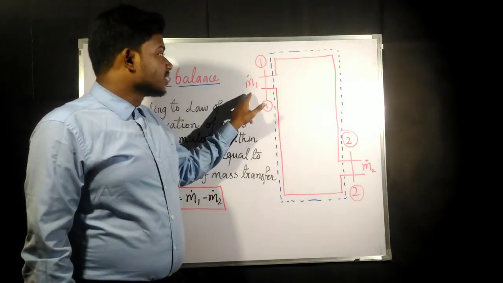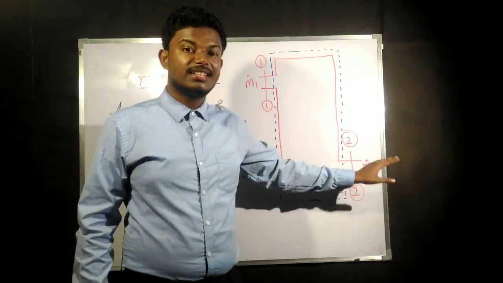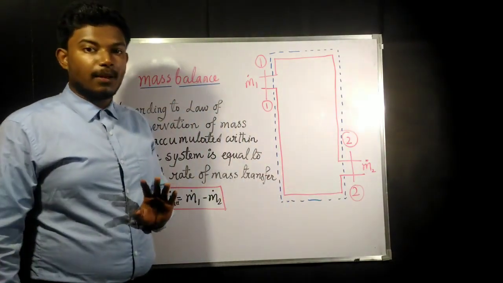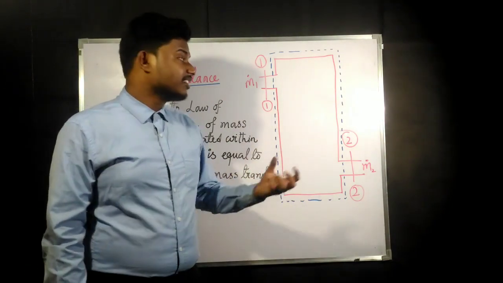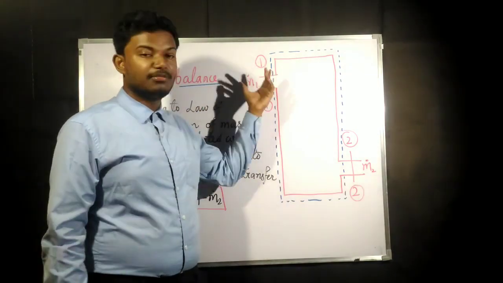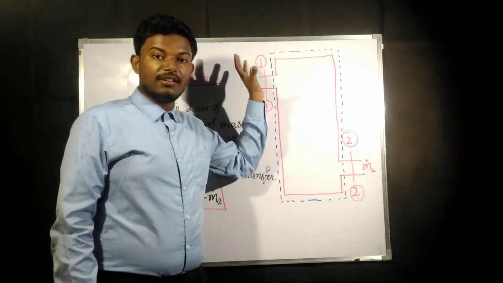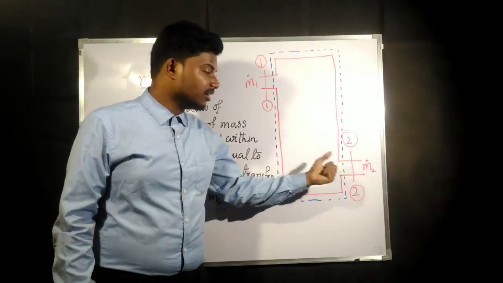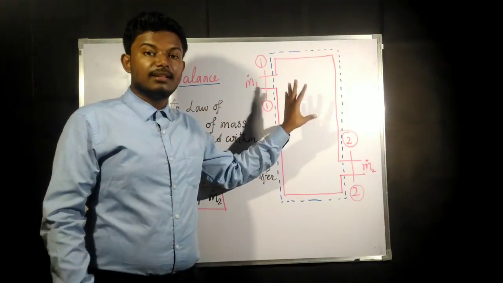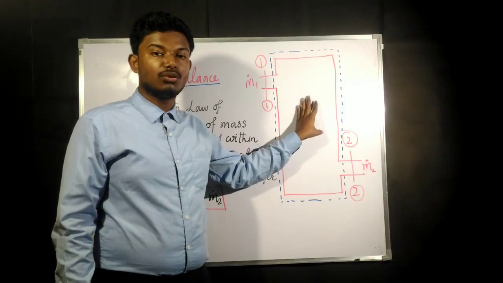Suppose 5 kg per second of water is coming in, and only 3 kg per second of water is going to come out. Then what is the amount of mass that has been accumulated within this system? It would be 5 minus 3. Coming in is plus, going out is minus. So 5 kg per second minus 3 kg per second. What is the mass accumulation rate? It would be 5 minus 3, that is 2 kg per second. That is going to be the mass accumulation.